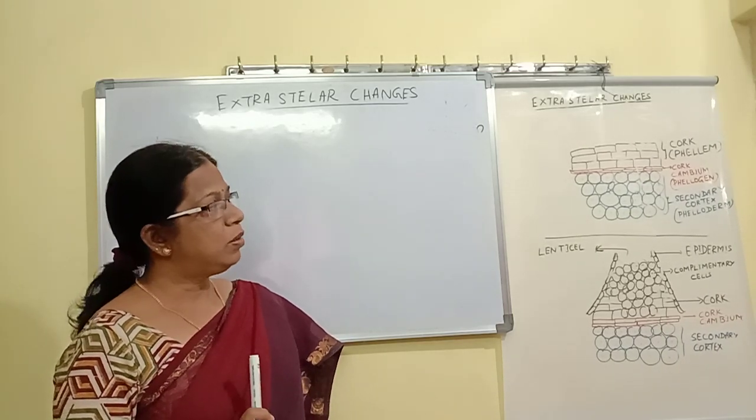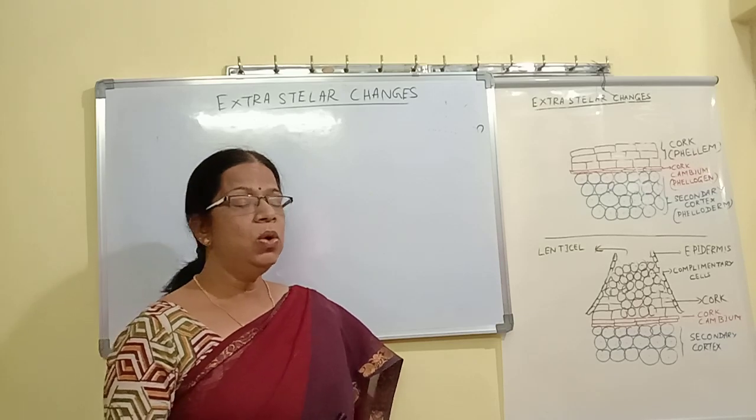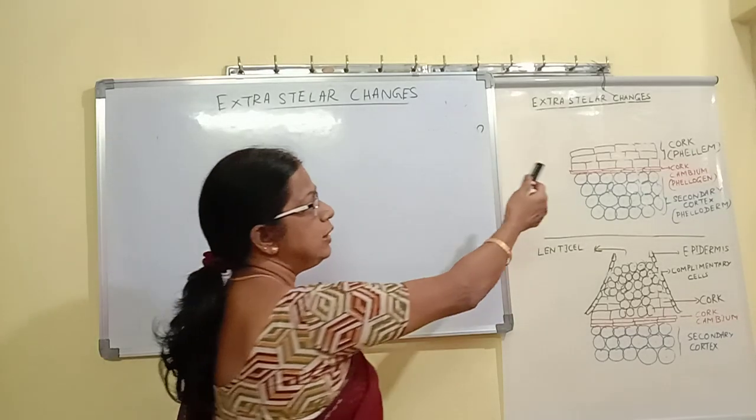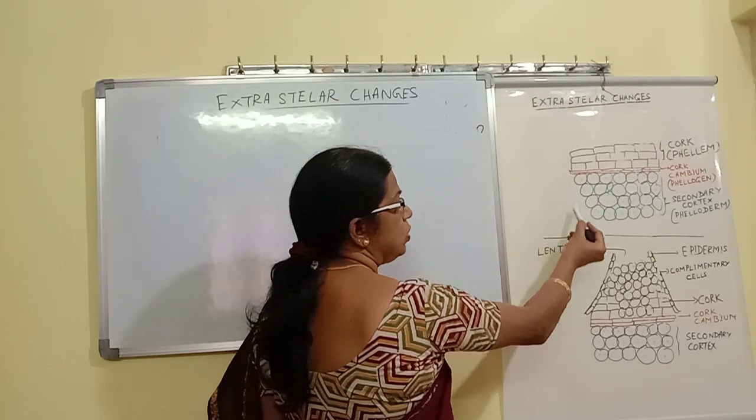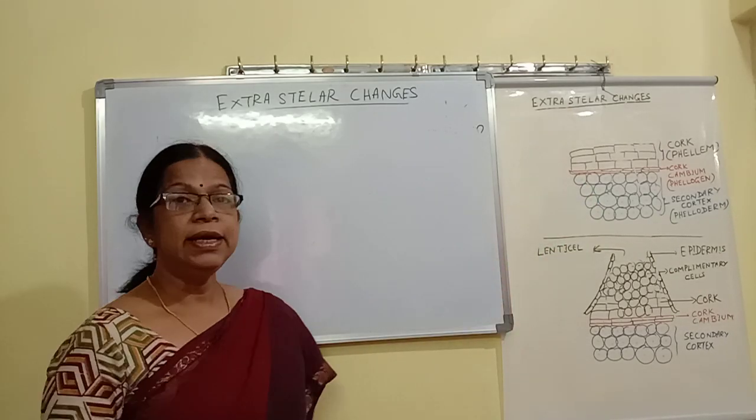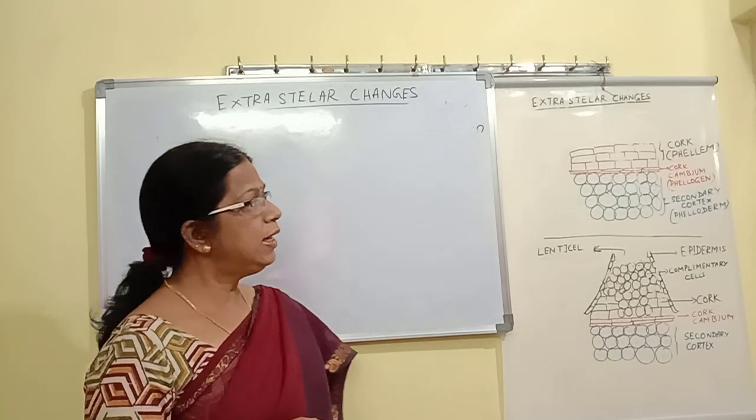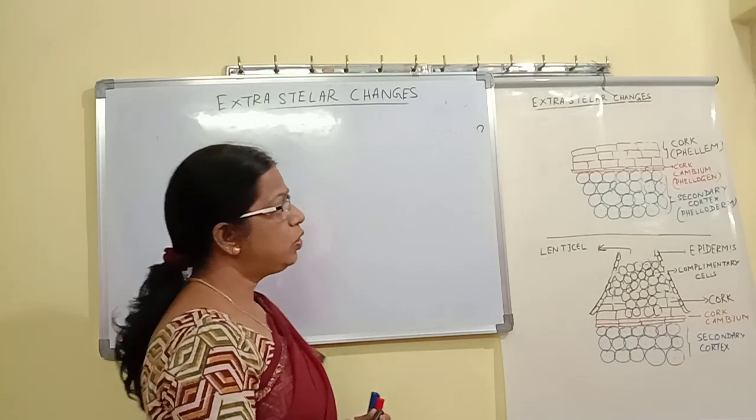Now, what is cork cambium giving rise to? Cork cambium is giving rise to cells towards the outer side and also cells towards the inner side. Now, 3 layers are present. What are those 3 layers?